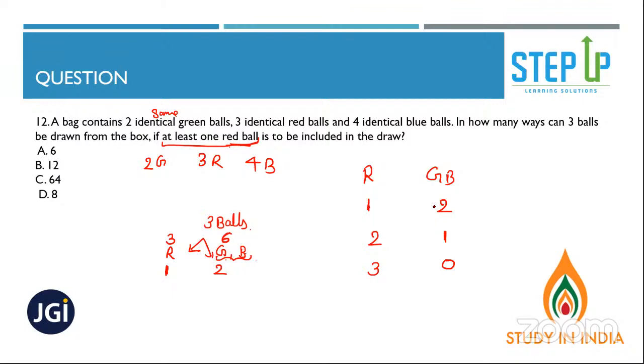There could be 2 red balls also and 1 green or blue ball, or it could be all 3 red balls, because they have said at least 1 red ball is to be included. So yeah, at least means all these conditions will come. So this is 1, this is 2. How many red balls? 3 red balls. And how many green or blue balls? 6. So 3C1 into 6C2 plus 3C2 into 6C1 plus 3C3 into 6C0. That's the answer. All right.